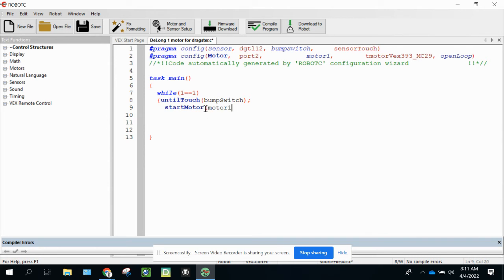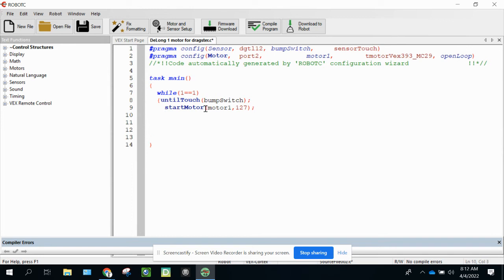You guys, motor is MOTOR, not MOTER. So motor1, comma, and then next to that is going to be the speed. So the max speed that you can do a motor is 127. I'm going to do a close parenthesis, and I'm going to do a semicolon. And I'm going to hit enter.